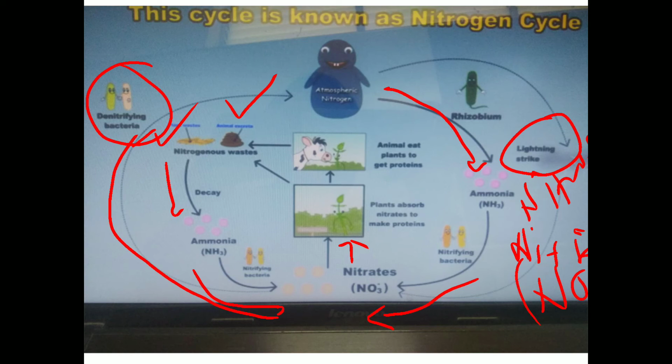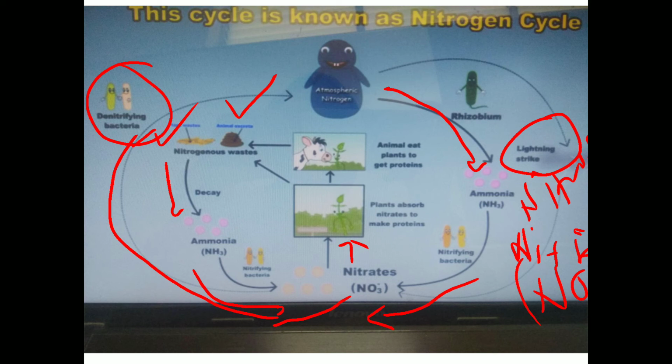Denitrifying means what? Those bacteria which convert nitrate into atmospheric nitrogen. So that process is called the denitrification process.